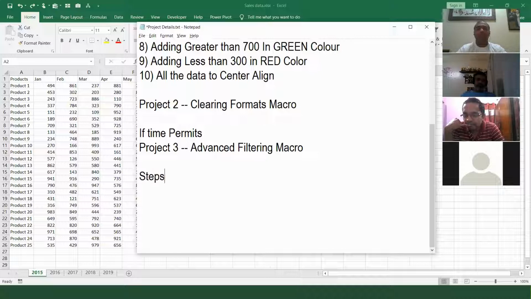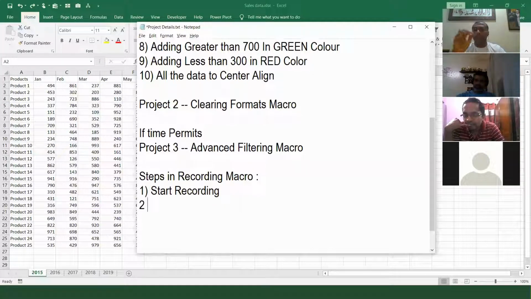So now I will type over here: steps in recording a macro. The first step in recording a macro, friends, is you start recording. We have a button. We will click on it now. Give me 2 minutes and we will start. The second step is do the actions. Whatever actions you want, you do. 10, 15, 20, 100, 1,000 actions, no problem. There are no limitations in macro. And the third step is stop recording.